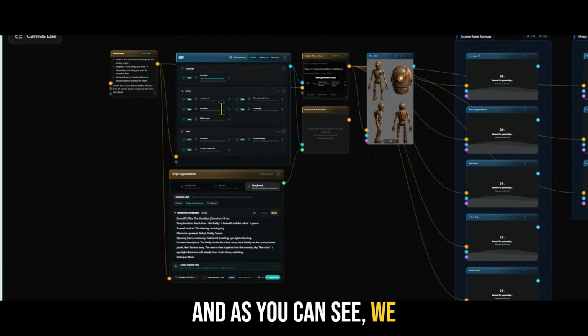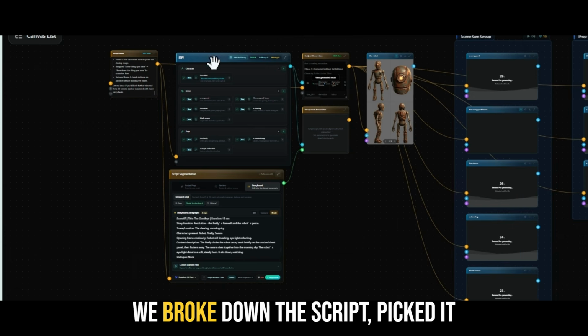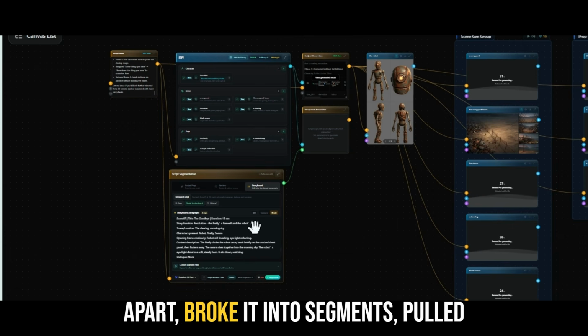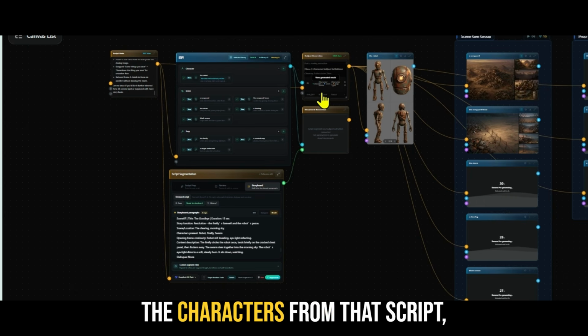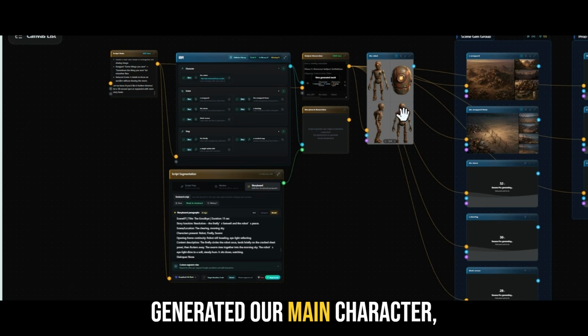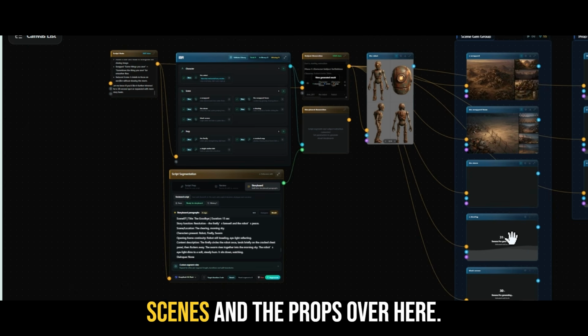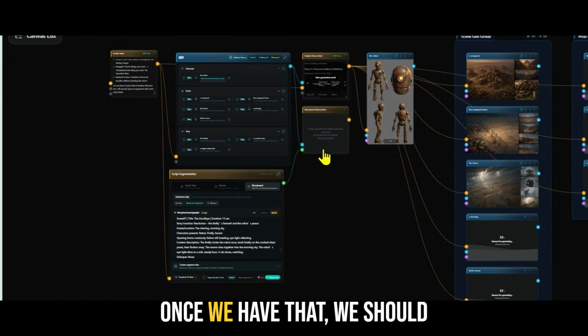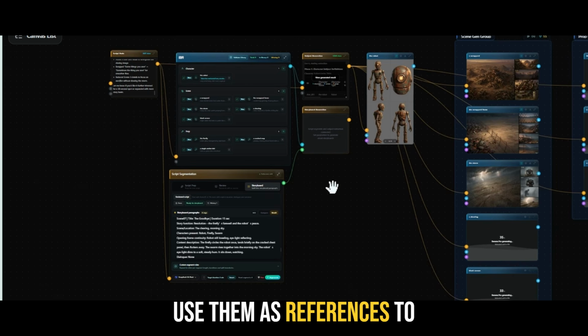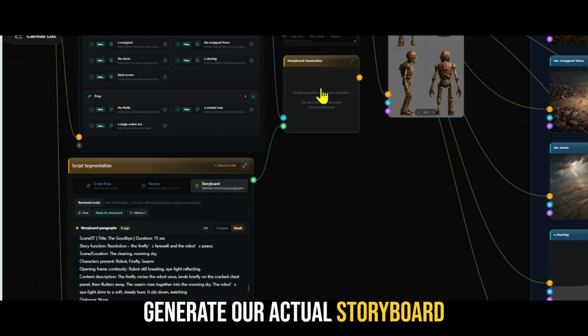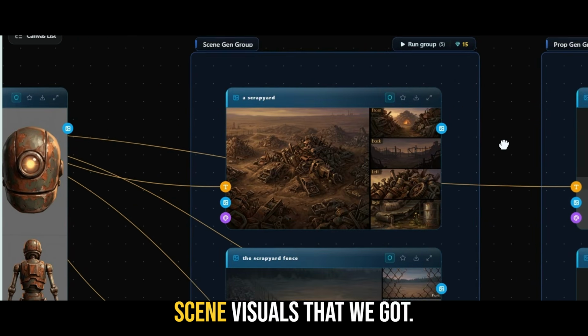And as you can see, we started with our script. We broke down the script, picked it apart, broke it into segments, pulled the environments, the props and the characters from that script, generated our main character, and now we're generating the scenes and the props over here. Once we have that, we should be able to take all this and use them as references to generate our actual storyboard. So let's look at some of these scene visuals that we got.